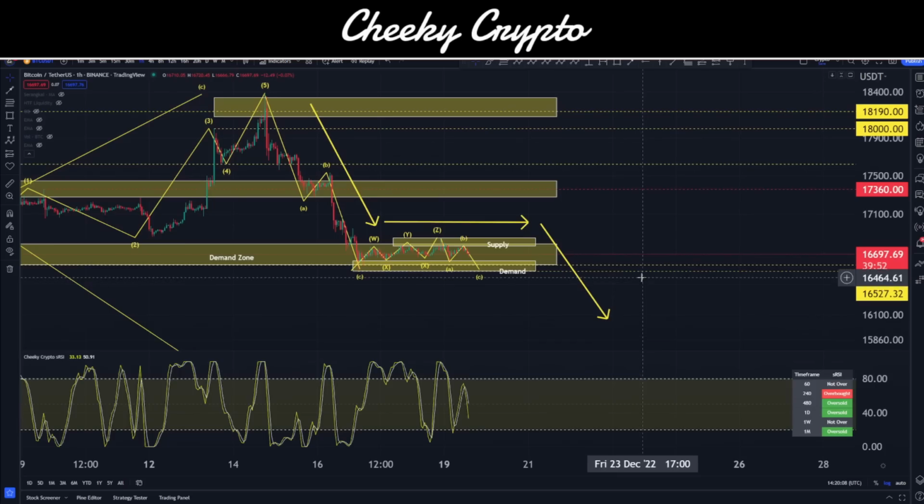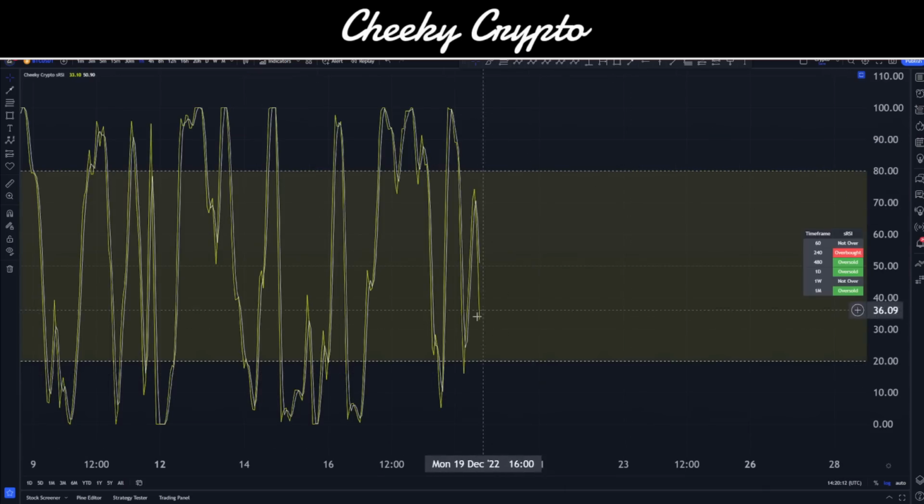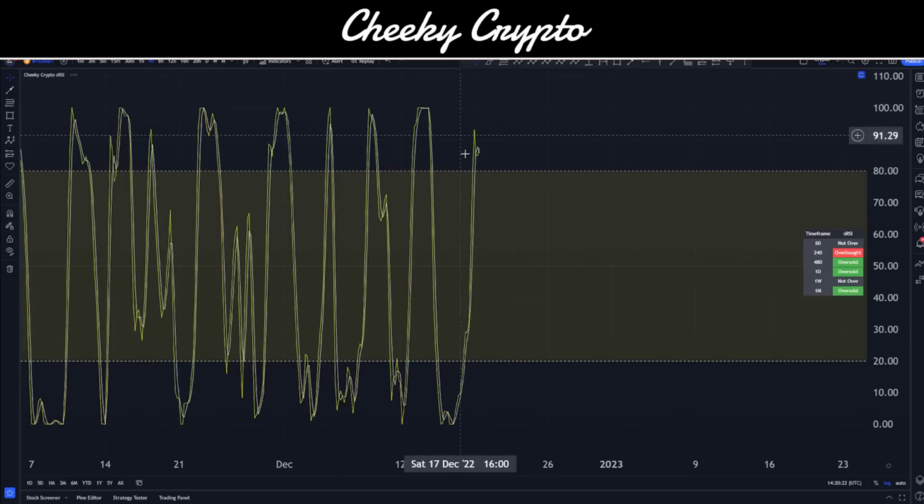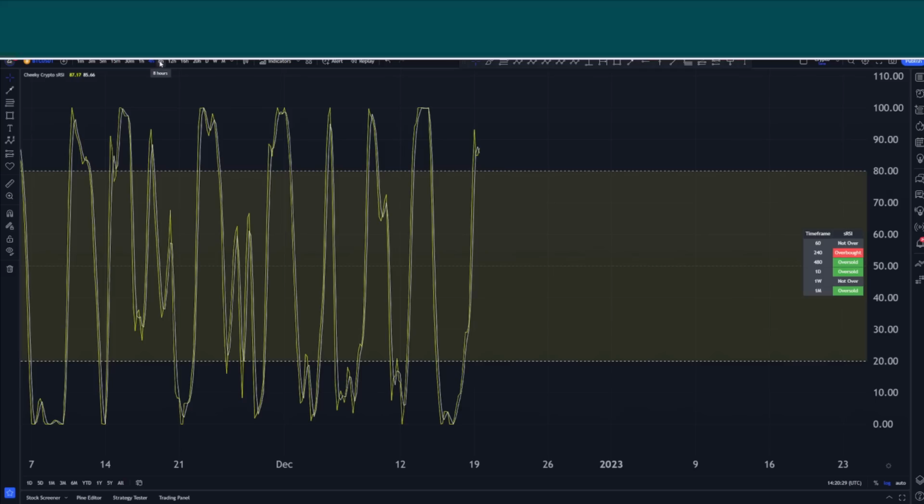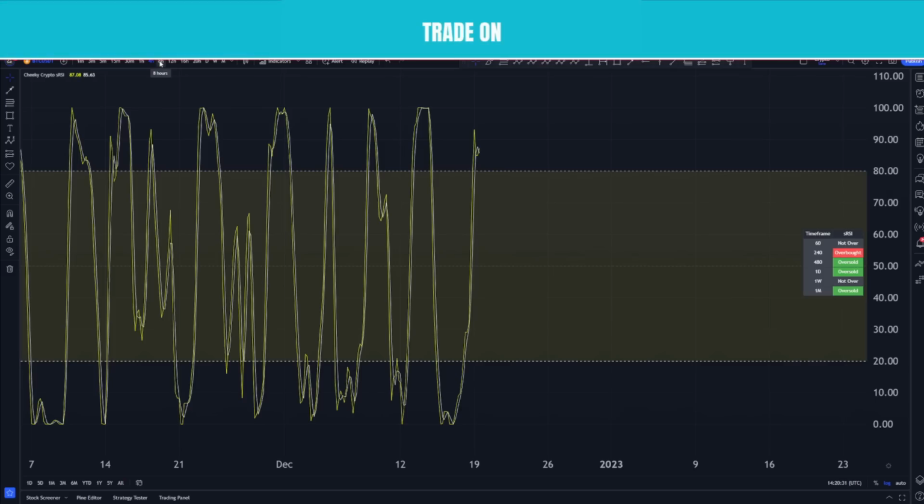Now, if I bring up the stochastic RSIs, what can we see? If I come up in here, you can see that the hourly is coming down quite a bit. So again, we're reaching into that low demand zone area. Chances are that that is going to kind of stick a little bit. Off the 4-hour chart, we are up high, so we're looking to see that progression to the downside. Now, it is going to be a short-term movement. This is not something that I'm thinking is going to linger around too much.